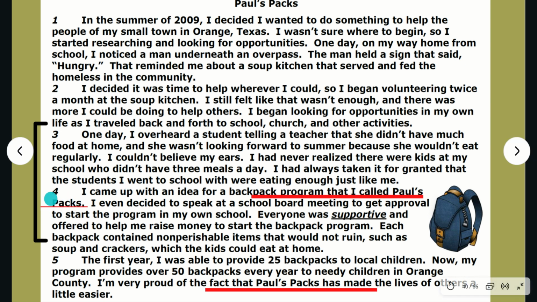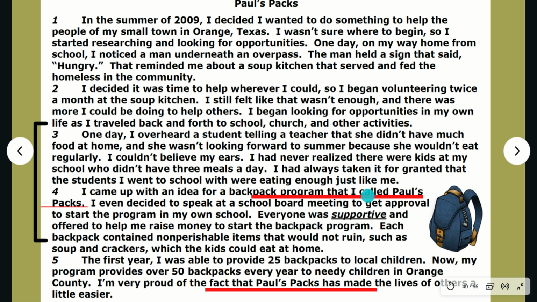Let's read before paragraph 4. One day, I overheard a student telling a teacher that she didn't have much food at home, and she wasn't looking forward to summer break because she wouldn't eat regularly. I couldn't believe my ears. I had never realized there were kids at my school who didn't have 3 meals a day.